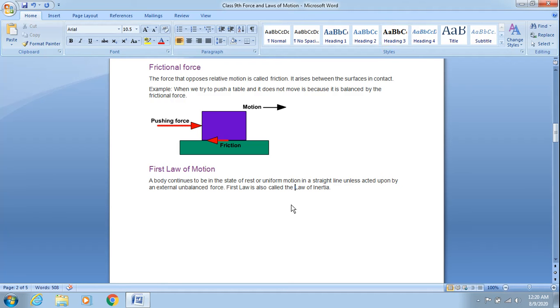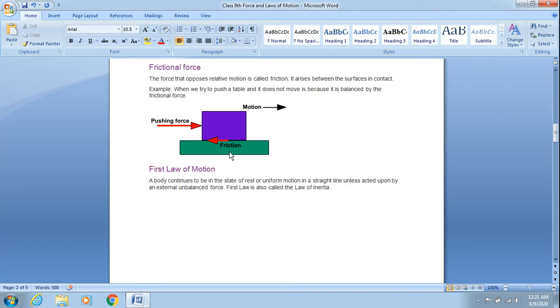You all must agree with me on the first part of the law, which says that a body at rest will remain at rest. Obviously, if a box is lying here on the floor, it will be there for years and years unless you push or pull it with a force which is greater than the frictional force. Then only it will start sliding. So you all agree to this.